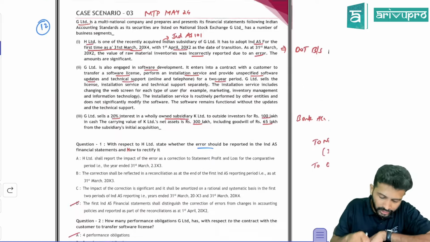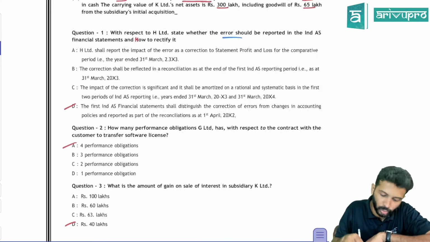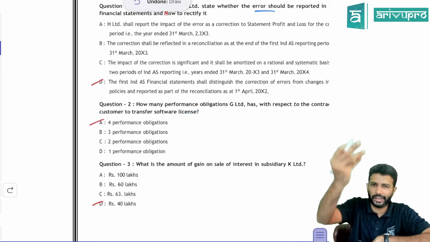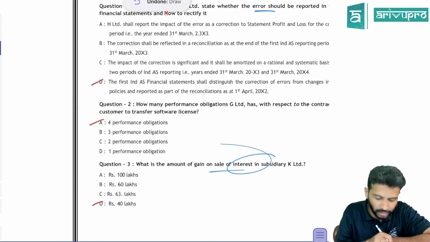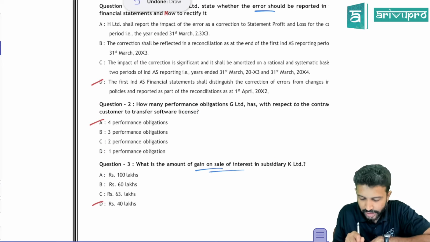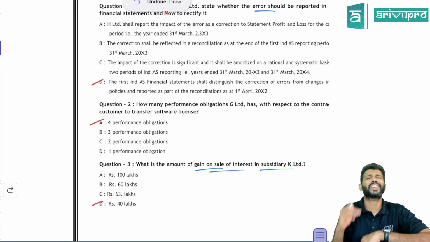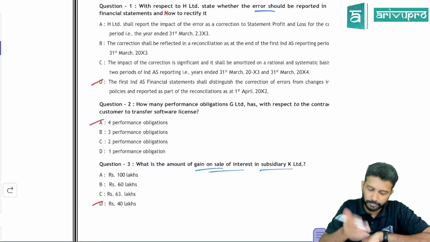Okay, let's see. In that context, maybe this particular question may relate to it. Then they've asked how many performance obligations, an Ind AS 115 question. Then, what is the amount of gain on sale of interest in a subsidiary? So we have sold some stake in a subsidiary, and they're asking about some gain or loss there. Okay, we'll figure it out.